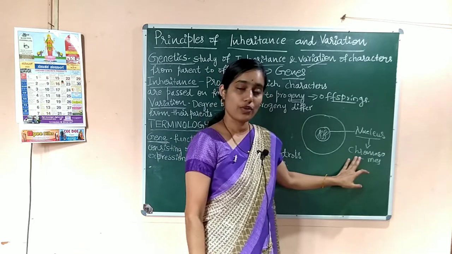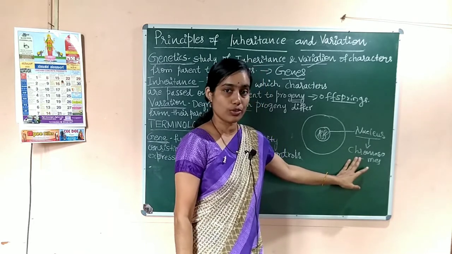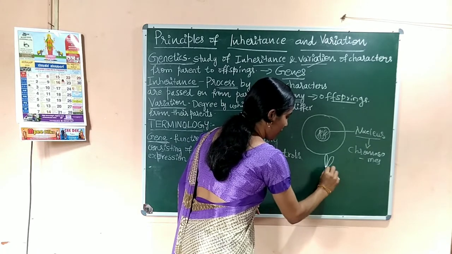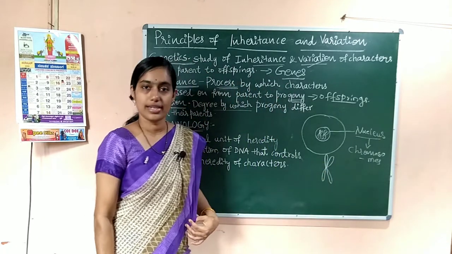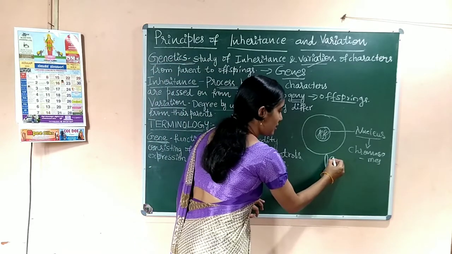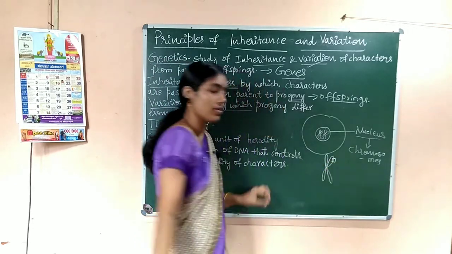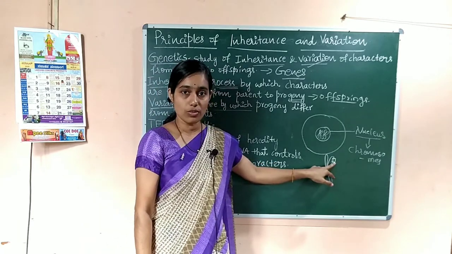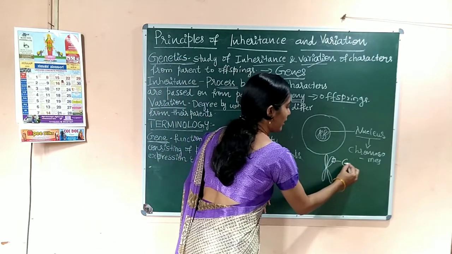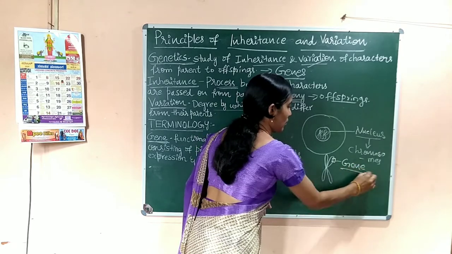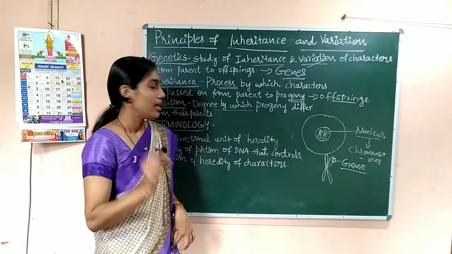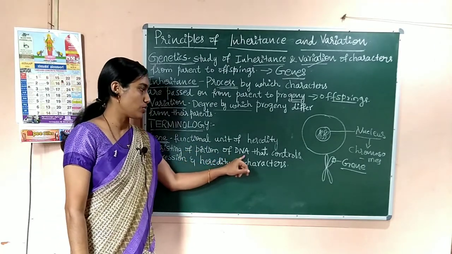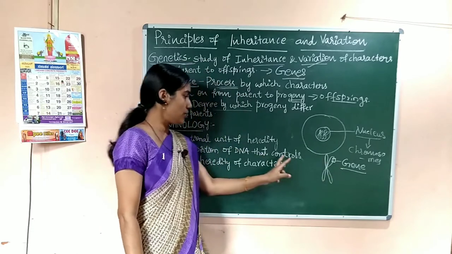So if you consider a single chromosome, consider a chromosome here, and just a part of the chromosome, a small segment or small part of a chromosome, is nothing but a gene. Gene is a part, or you can say a portion, of the chromosome, or chromosome here refers to the DNA.